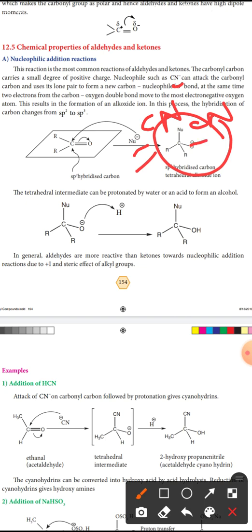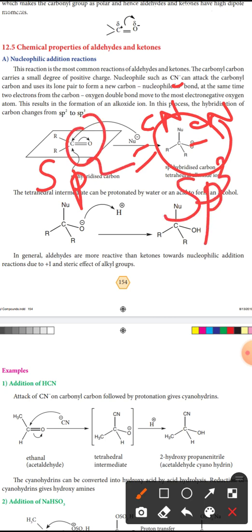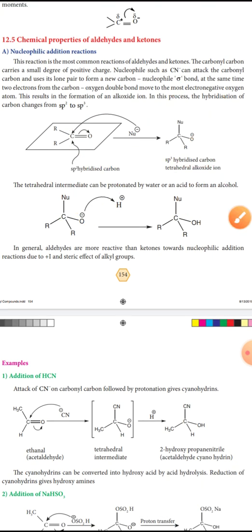The hybridization of carbon changes from sp2 to sp3. Here there is a double bond, so the hybridization is sp2. The double bond is changed, so the hybridization becomes sp3. The tetrahedral intermediate can be protonated by water and acid to form an alcohol.